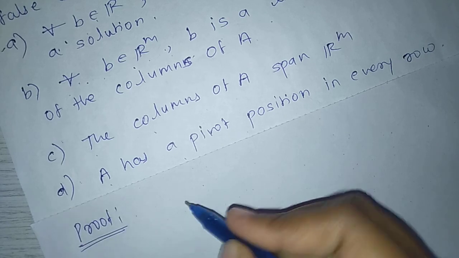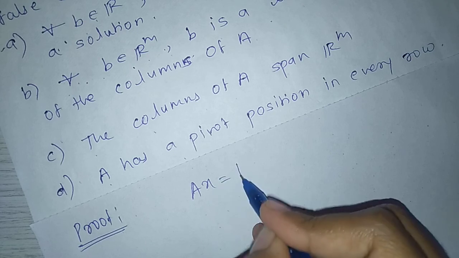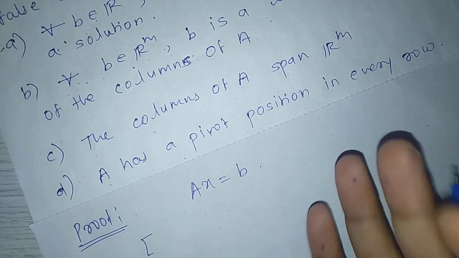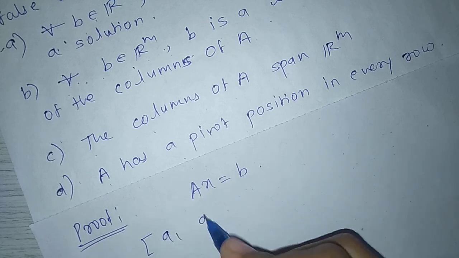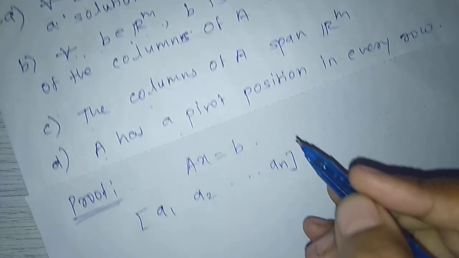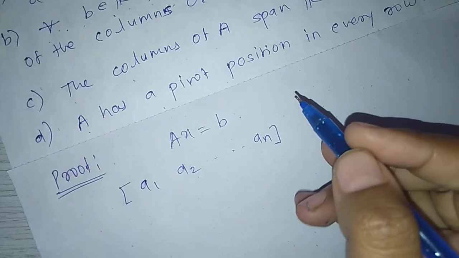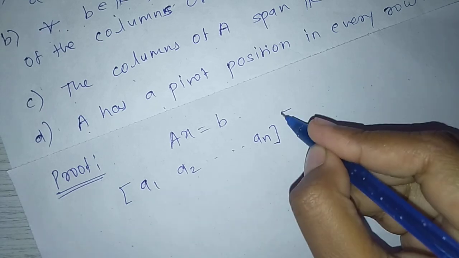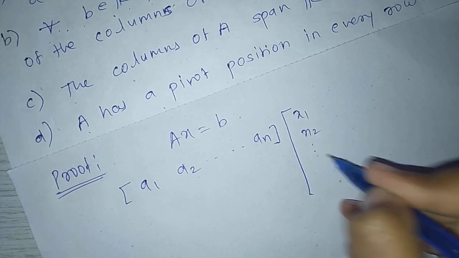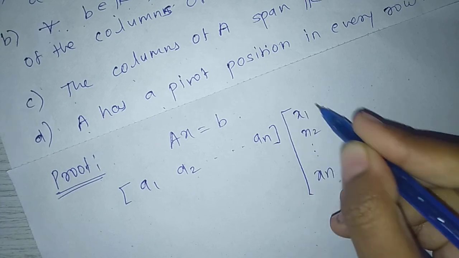First, Ax = b. A is an m×n matrix, which means the number of columns of A equals n: a1, a2 and so on, an. x is the column matrix of unknowns, with as many entries as the number of columns of A: x1, x2 and so on, xn.